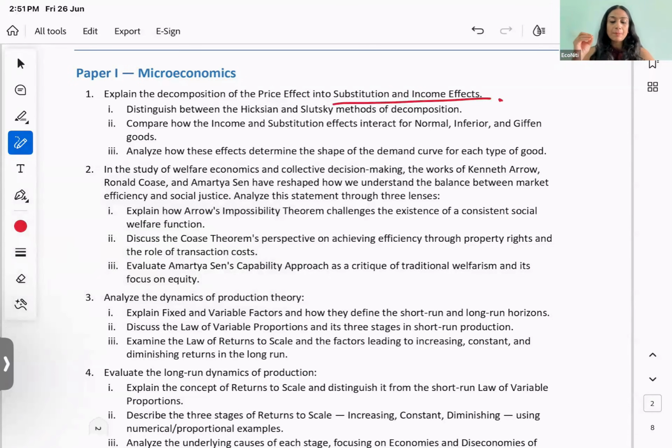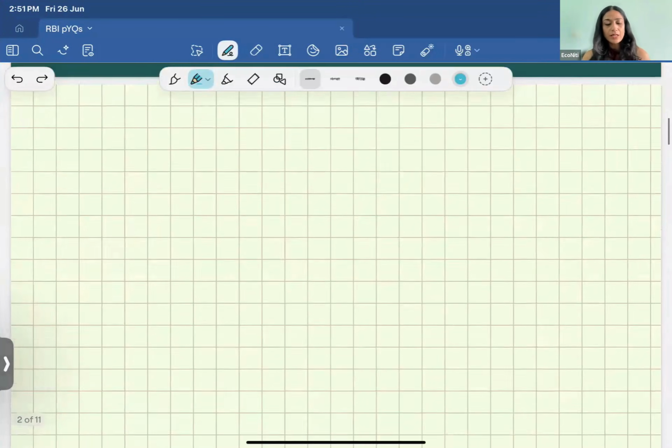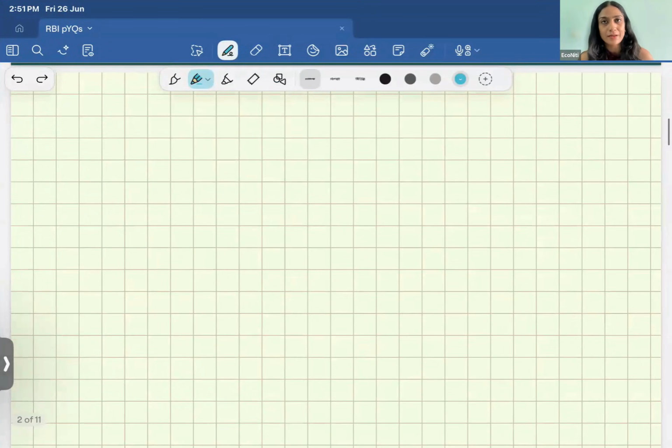Right? The framing of the question would of course have been slightly different, but overall it was like this. One part is asking you to differentiate between the Hicksian and Slutsky method of decomposition. Second is asking you to compare how the income and substitution effects interact for normal, inferior and Giffen goods, and their effect on the shape of the demand curve. Now we all know the answer to this, okay? So we just try to see how we will structure it.